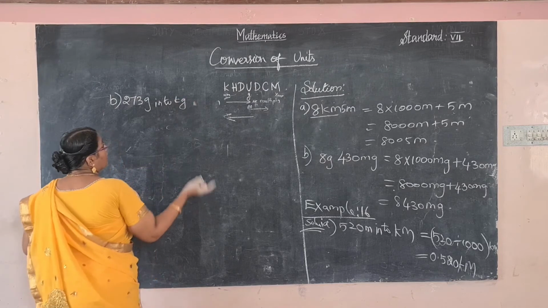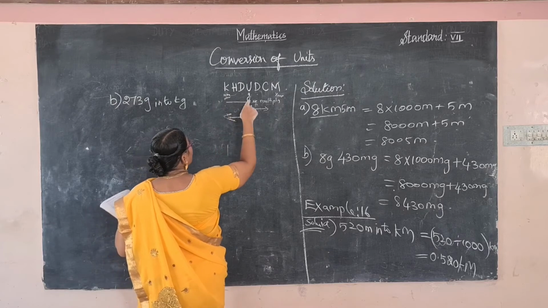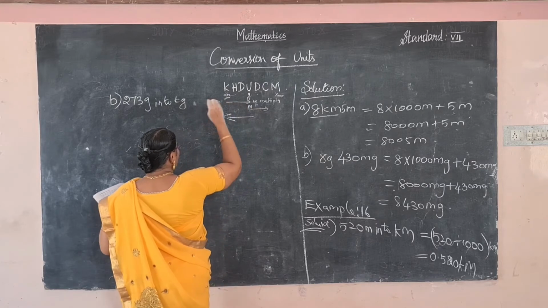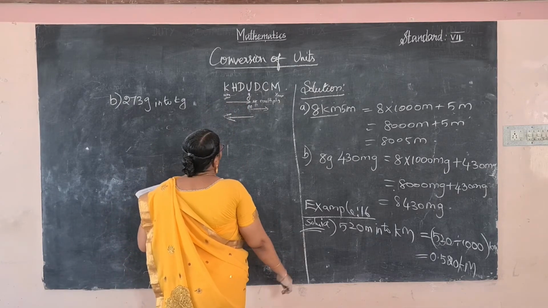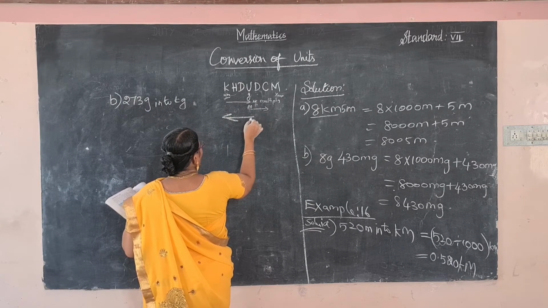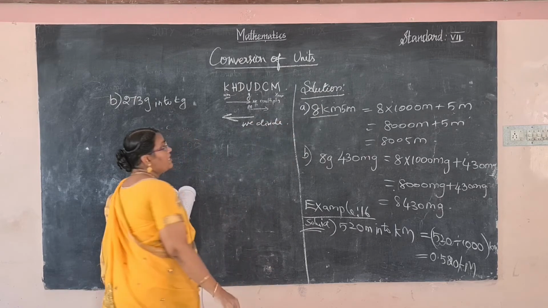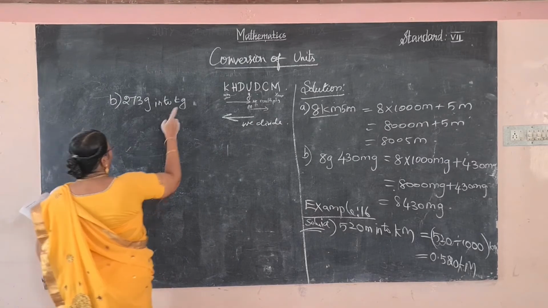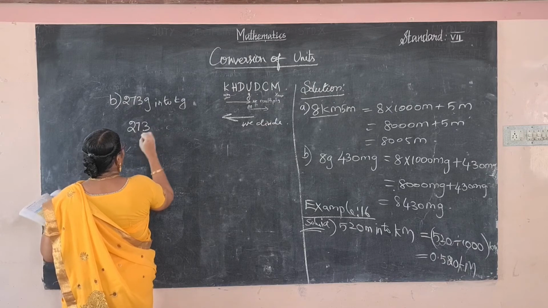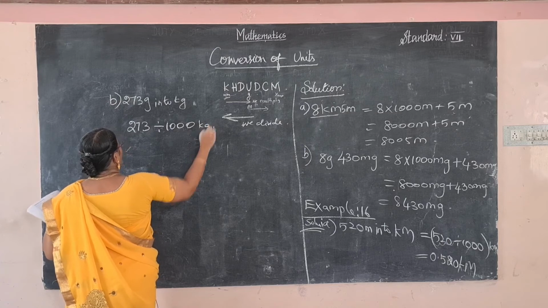So here also gram to kilogram, so smallest value to the largest value. So we divide the place value of kilogram as 1000. So 273 divided by 1000 kilogram.